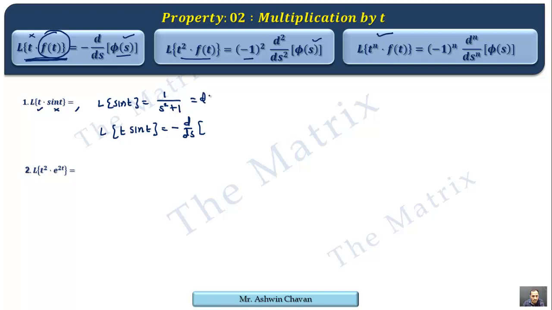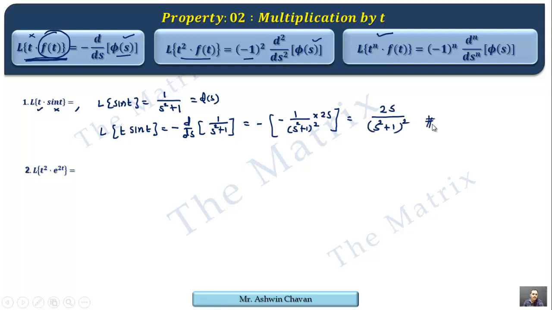So what is phi of s? Laplace of the given function, that is 1 upon s square plus 1. We know this derivative is nothing but minus 1 upon denominator square into the derivative of the denominator, that is 2s. That's why finally 2s upon (s square plus 1) bracket square, and that's it. This is the effect of t, the multiplication by t property.